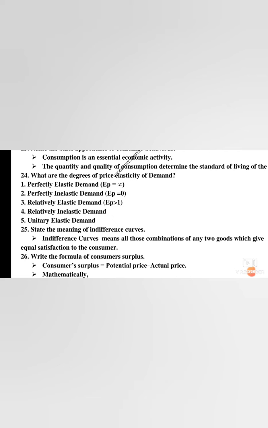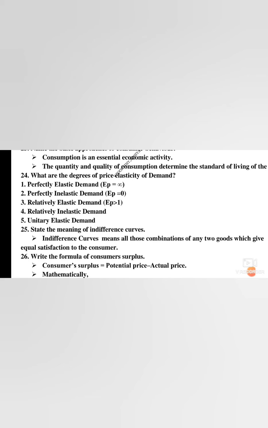And the next one, relatively inelastic demand means EP, the elasticity of price, is lesser than 1, that is, the change in demand for a product is less than the change in price. Lastly, we will see unitary elastic demand. Unitary means elasticity of price is equal to 1, that is, change in demand and change in price will be the same. In the first point, perfectly elastic demand is infinite and perfectly inelastic demand is 0, no changes will be there.